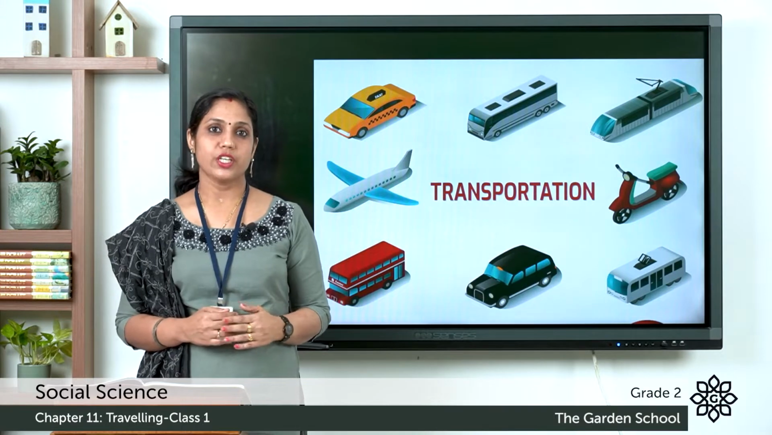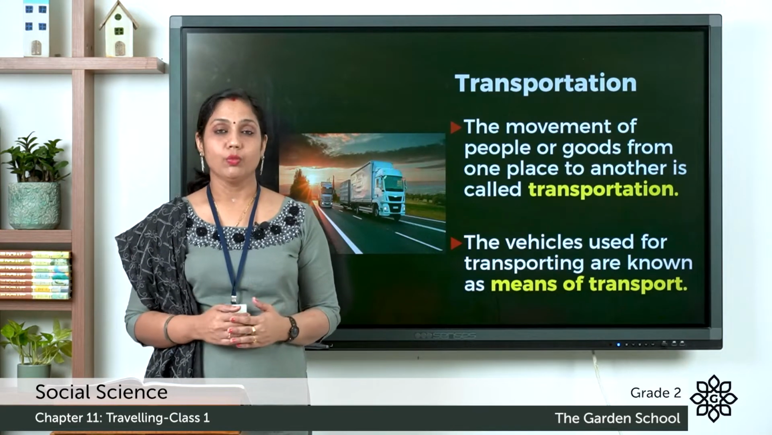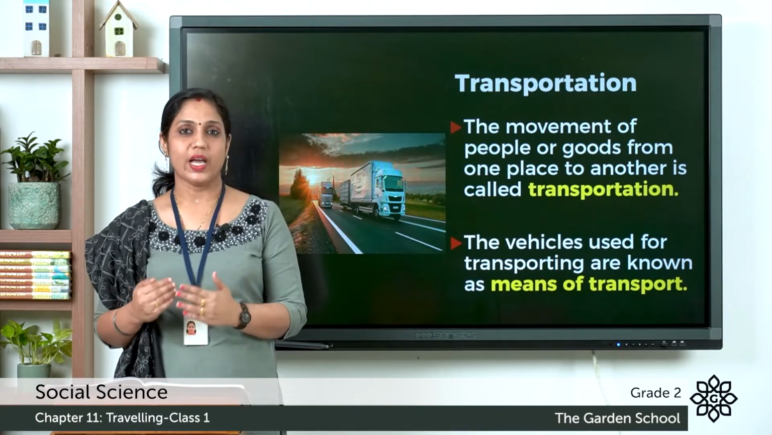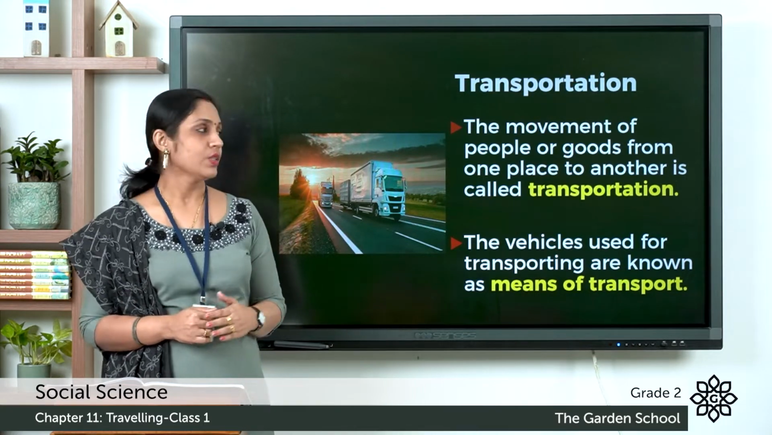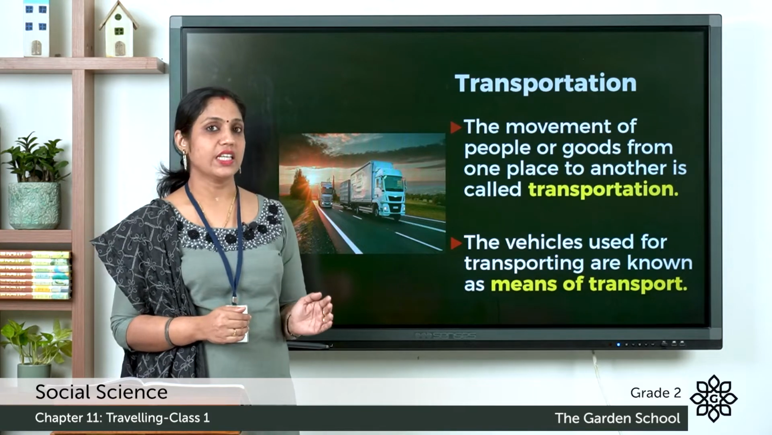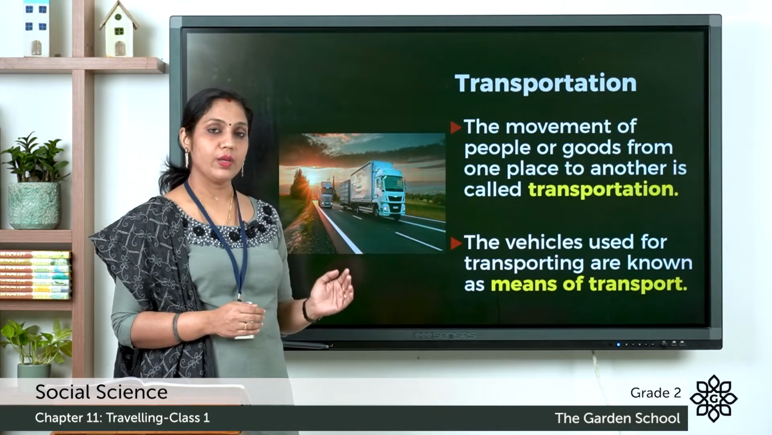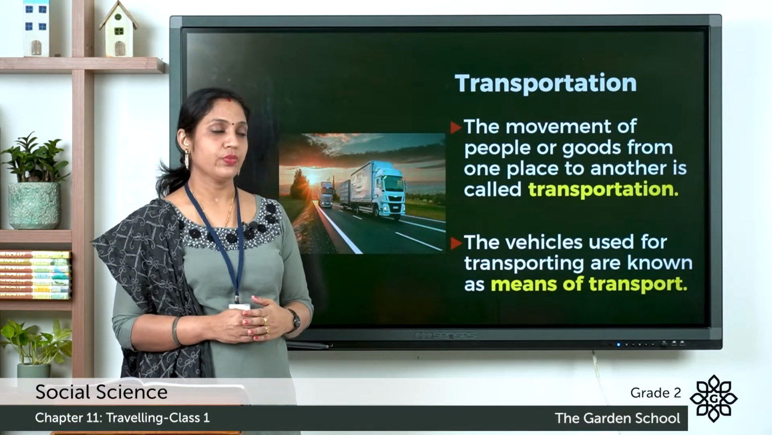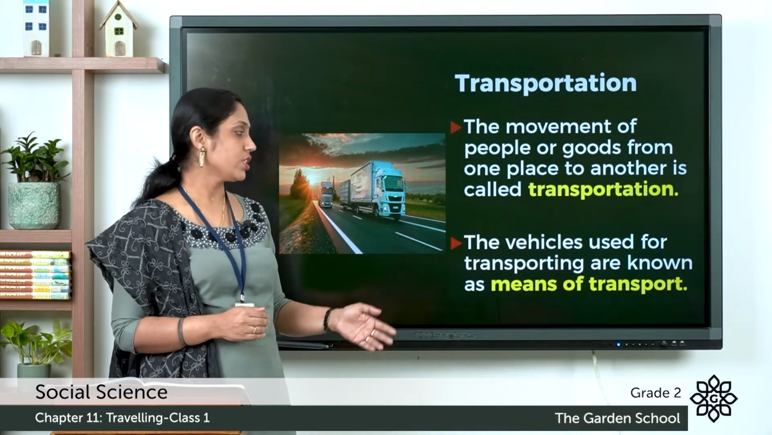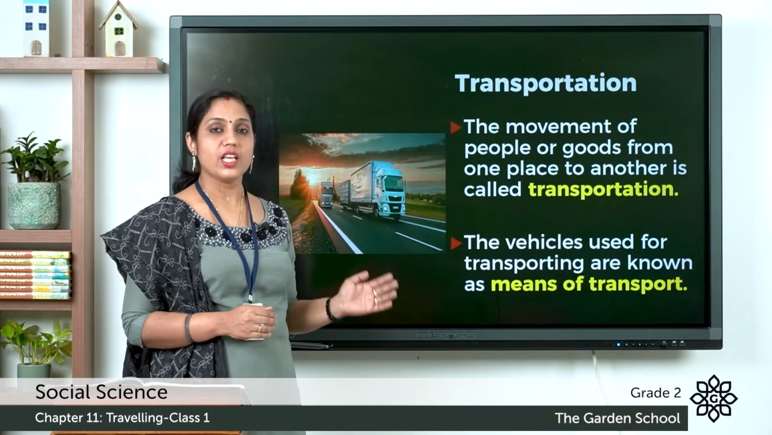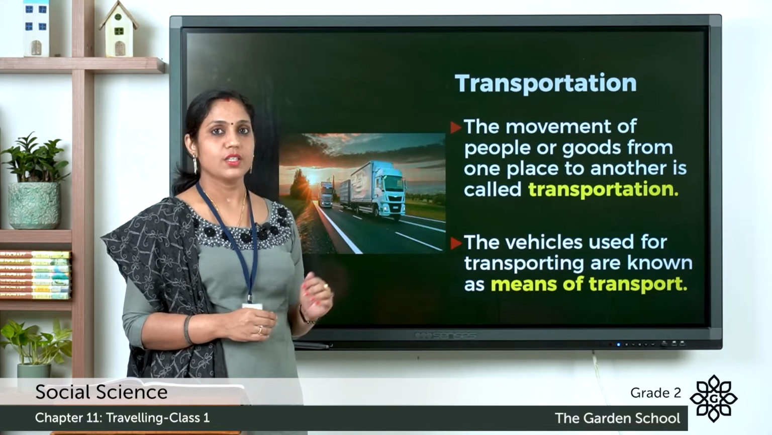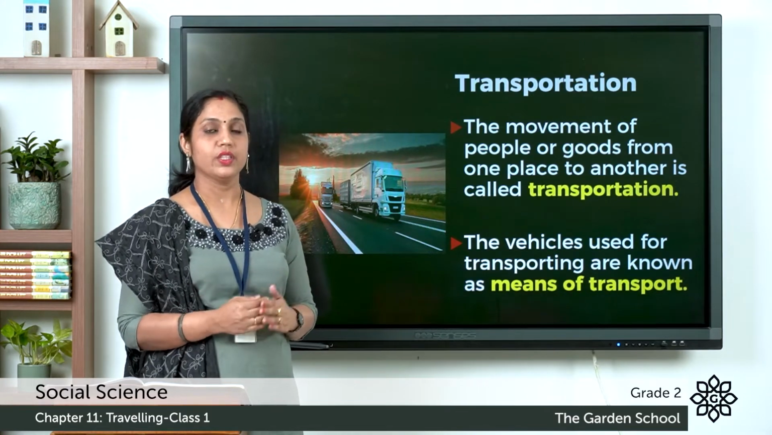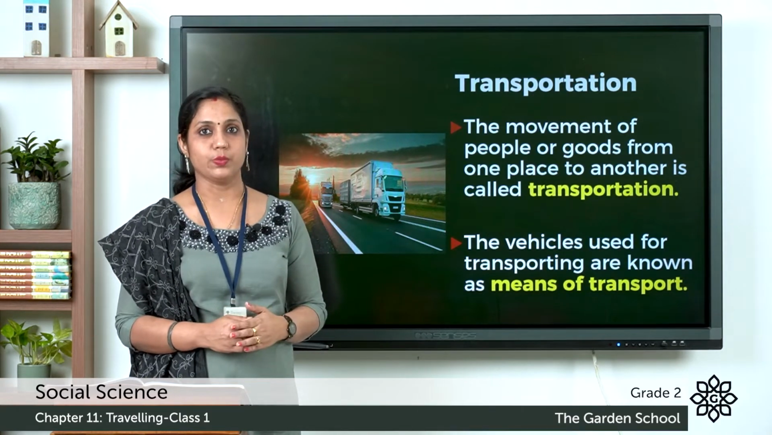So what is transportation? The movement of people or goods from one place to another is transportation. So let's learn transportation once again. The movement of people or goods from one place to another is transportation. And the vehicles used for transporting are known as means of transport. So the vehicles that are used for moving from one place to another, they are known as the means of transport.